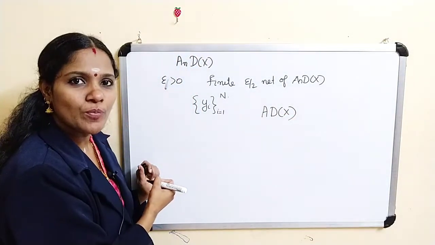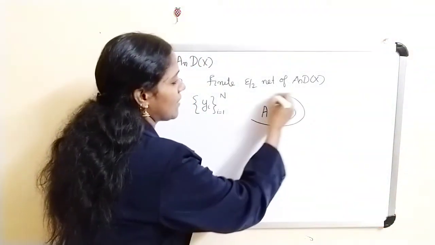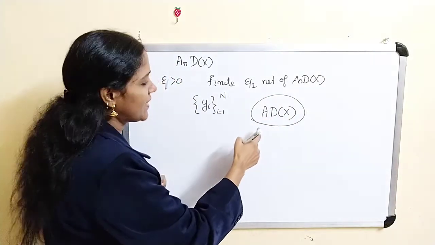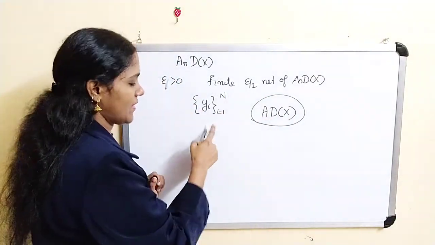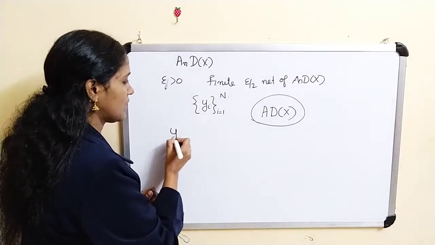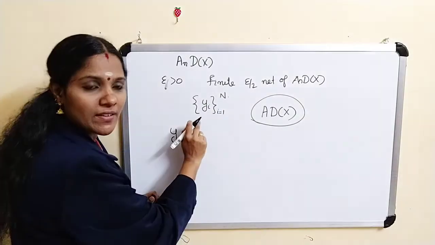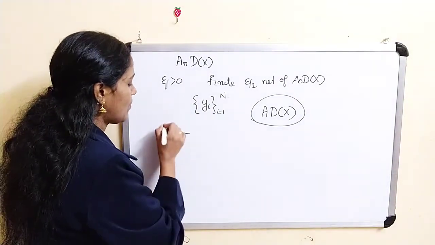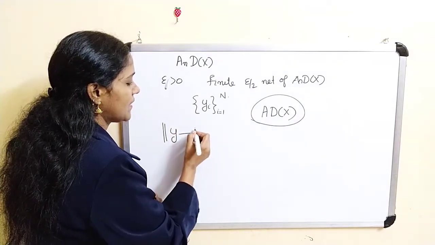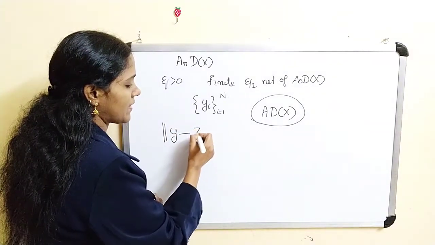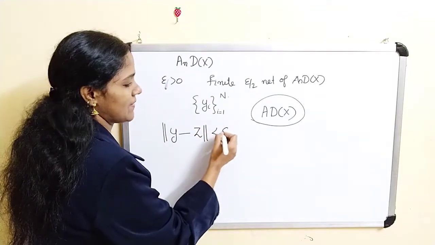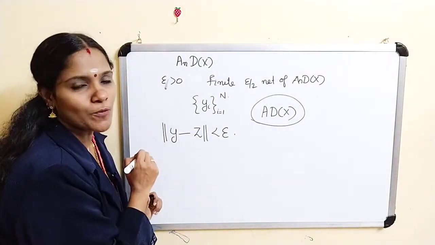For this, what we have to prove? Given any element of this set, there exists an element in this set. Given any element y belongs to this set, there exists an element, suppose z, in this set such that norm of y minus z must be less than epsilon. That's what we have to prove.